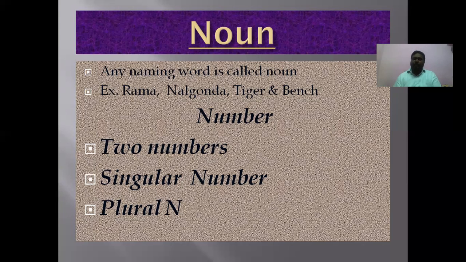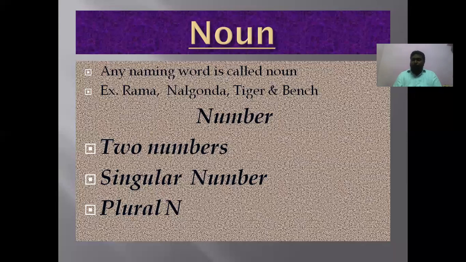In the same way, there are two numbers in Telugu also. What are the two numbers in Telugu? Ekavachanamu, Bahuvachanamu. In the same way, in English, the two numbers are singular number and plural number. You can take any language in the world, there will be two numbers only, except Sanskrit.